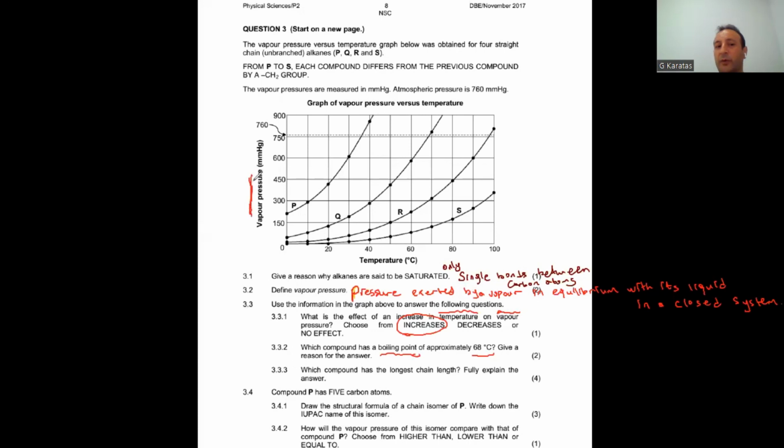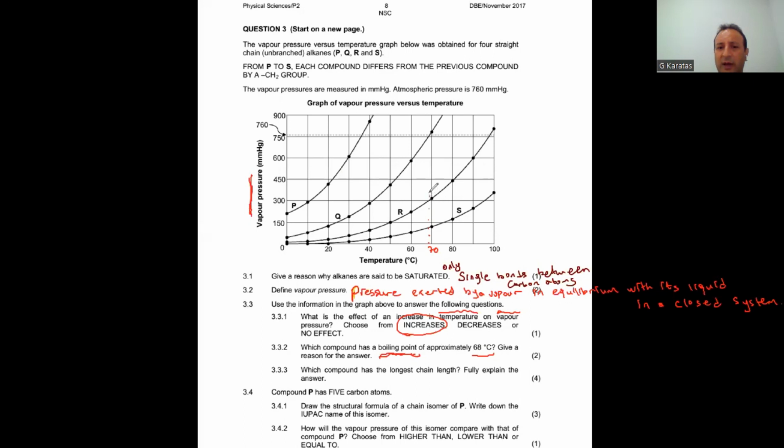Whenever the atmospheric pressure and vapor pressure are equal to each other, at that temperature, a substance starts to boil. So here we need to look at which substance reaches the atmospheric pressure at 68 degrees Celsius. This is 60, that line should be 70. So 68 is somewhere here, just close to this 70.